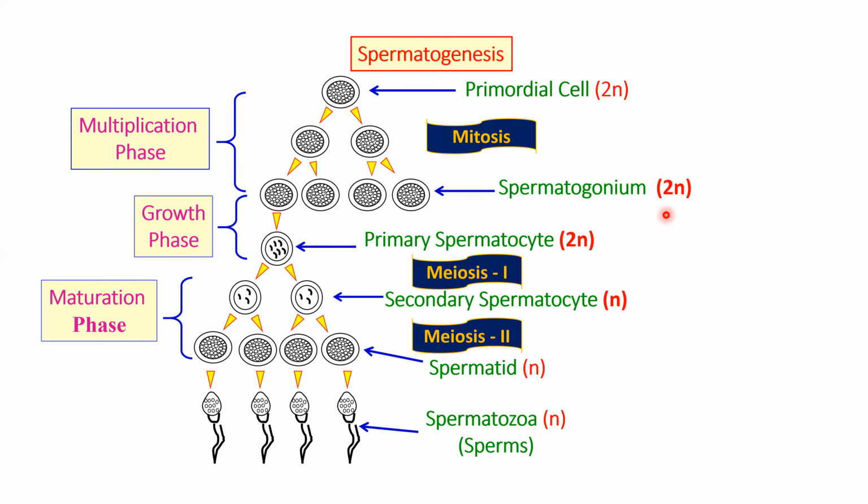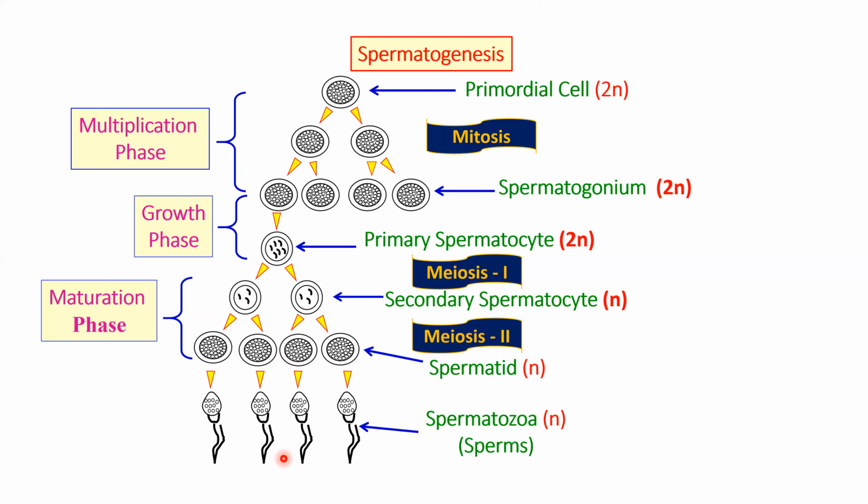Now this spermatogonium will undergo growth. That is why this phase is called the growth phase, and it is called primary spermatocyte, which is again 2n. Now primary spermatocyte undergoes meiosis 1 and forms secondary spermatocyte, which is haploid in nature. Secondary spermatocyte undergoes meiosis 2 and forms spermatid, which is again haploid in nature. And here it is called the maturation phase. And finally, the spermatid forms sperm, also called spermatozoa.